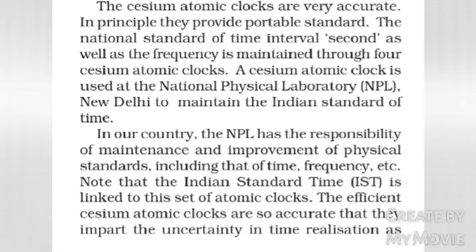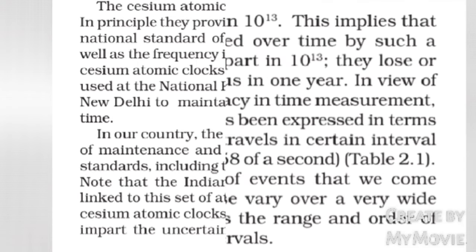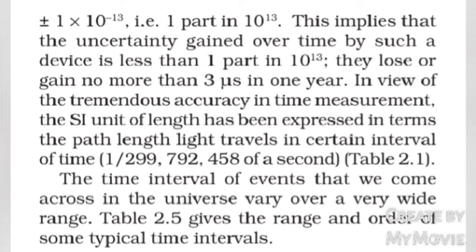Cesium atomic clocks are so accurate that they have an uncertainty in time realization of plus or minus 1 × 10^-13, that is 1 part in 10^13. This implies that the uncertainty gained over time by such a device is less than 1 part in 10^13. They lose or gain no more than 3 microseconds in 1 year.